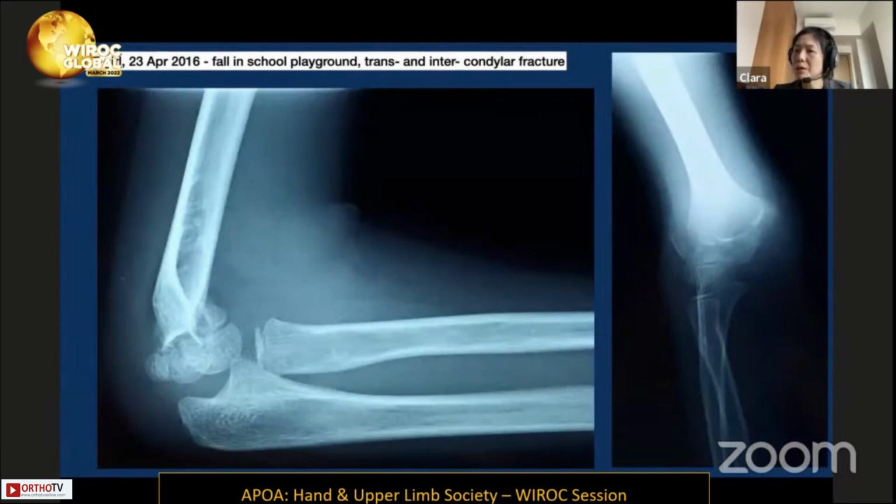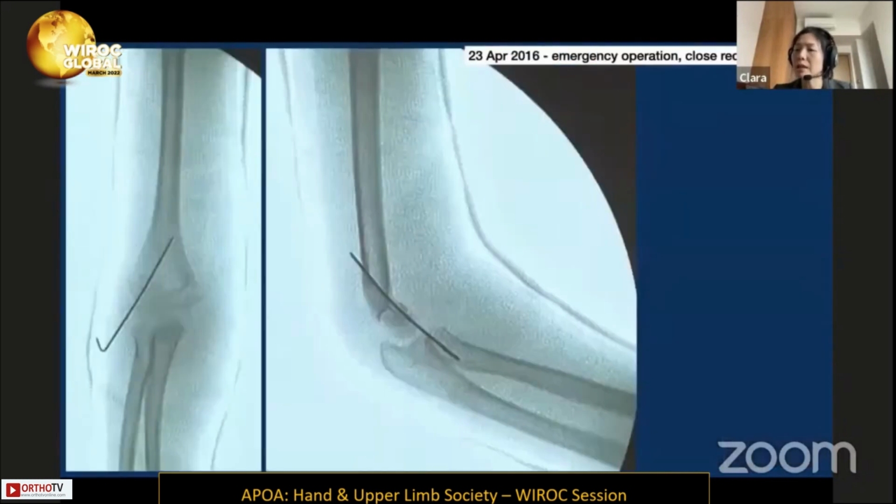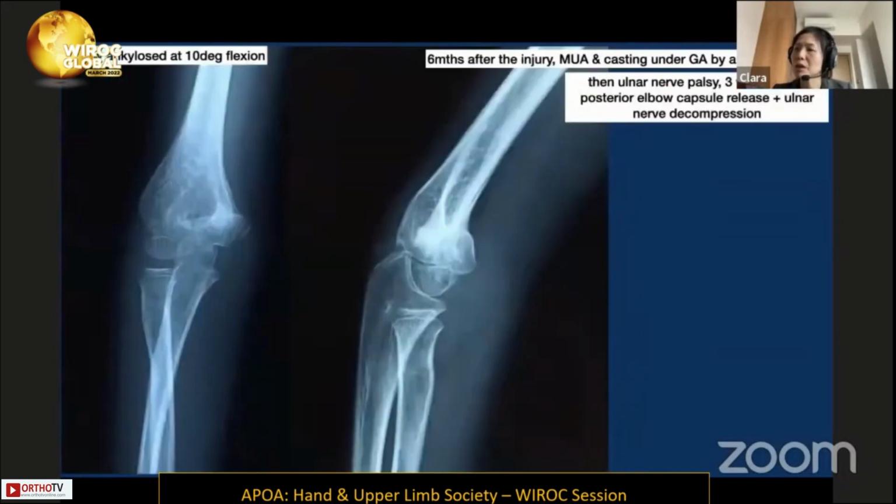So this is a 10-year-old girl with a distal humerus fracture with a trans and intercondylar fracture fragment. Unluckily, the fracture was not reduced properly. You can see the fragment was too much anteriorly angulated. And then the patient had persistent elbow stiffness, unable to bend the elbow beyond 10 degrees. Then she underwent an open surgery for the release, and then was complicated with ulnar nerve palsy, and then the ulnar nerve release was performed again.